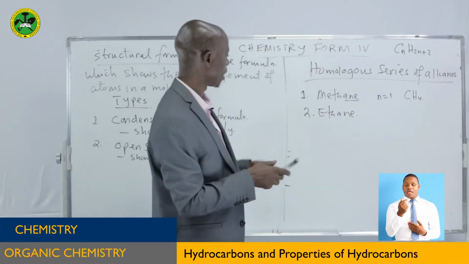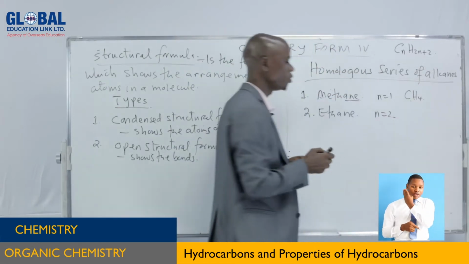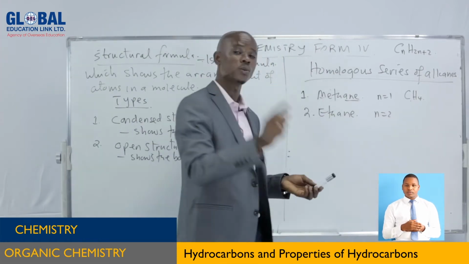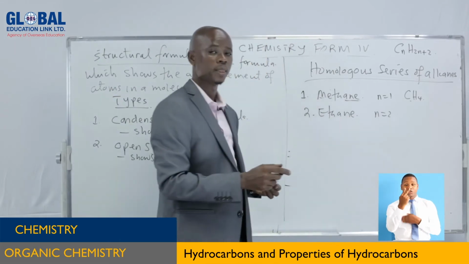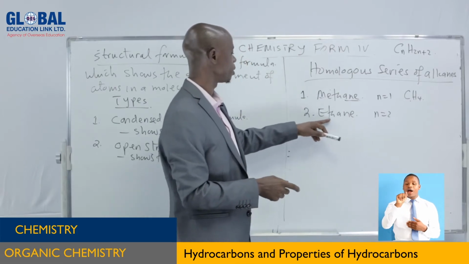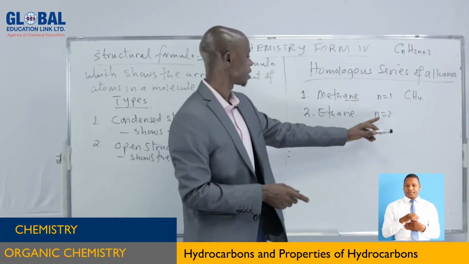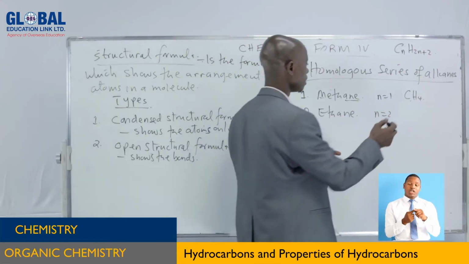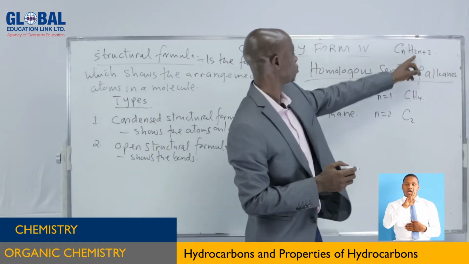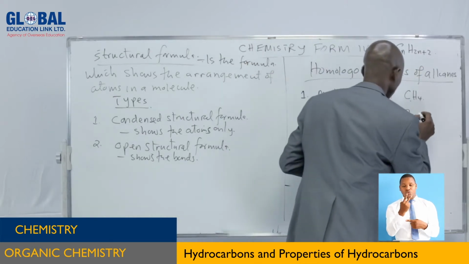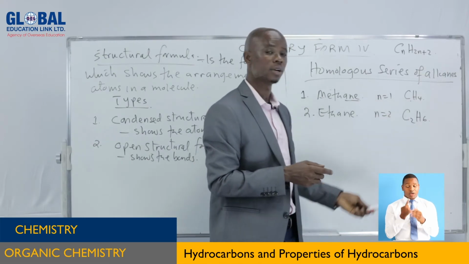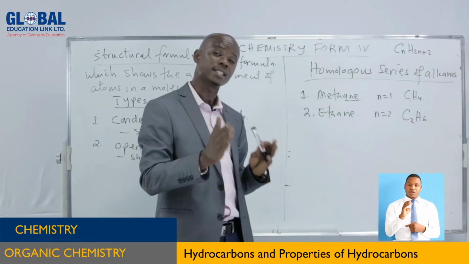So you can see, the second member has got 2 carbon atoms: ethane, 2 carbon atoms. That means n is equal to 2. How do you know that n is equal to 2? There is no need of worrying. This eth means 2. And how do you know that it is an alkane? Because of ane, the suffix ane. That means all alkanes end with ane. So this is an alkane with 2 carbon atoms. Therefore, if you substitute this 2 here, what are you going to get? The molecular formula of this one. It will be C2, and 2 times 2 is equal to 4, plus 2 is equal to 6. So we have 6 hydrogen atoms. Can you see the difference? The difference here is 1 carbon atom and 2 hydrogen atoms. And that is homologous series.